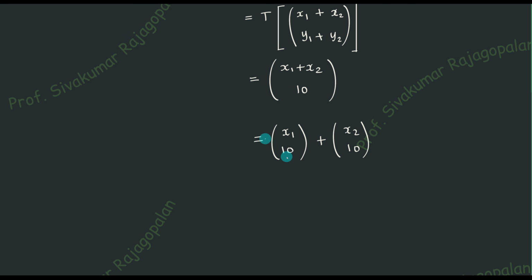So therefore you can't put any number like 5 and so on, and therefore it has to be 10 only. If it has to be 10 only, now if you perform the addition, x1 plus x2 is there here, that's fine, but this 10 plus 10 has to be 20 here. However, we are not able to maintain this.